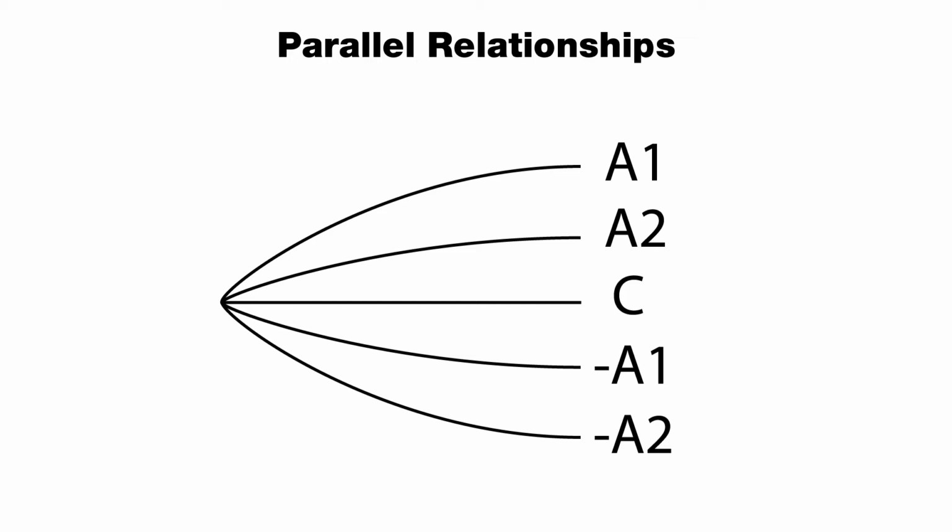Parallel relationships. All these lines, A1, A2, C, negative A1, and negative A2, are in parallel relationships. These parallel relationships can be seen in things such as parts in a car, siblings in families, planets in the solar system, and electrons inside atoms.